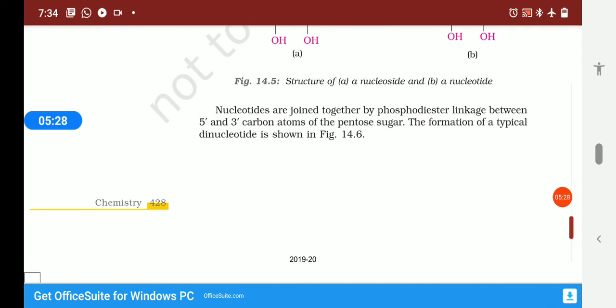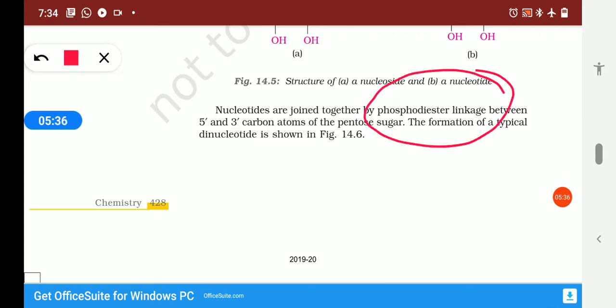Now nucleotides are joined together by phosphodiester linkage. This is an important question in this topic; many times it has been asked in the CBSE examination to write a short note on phosphodiester linkage. So you will write that this bond is found between nucleotides.